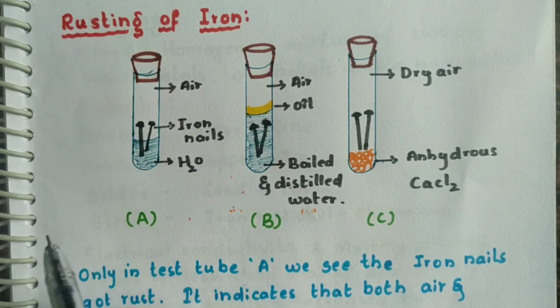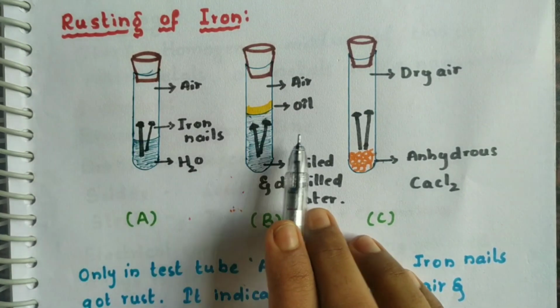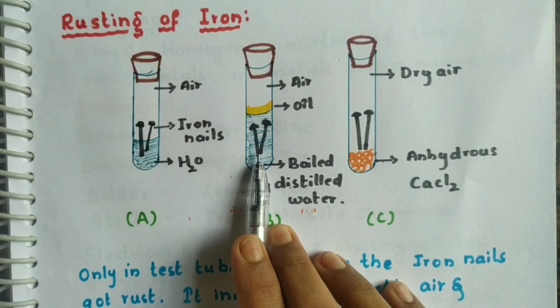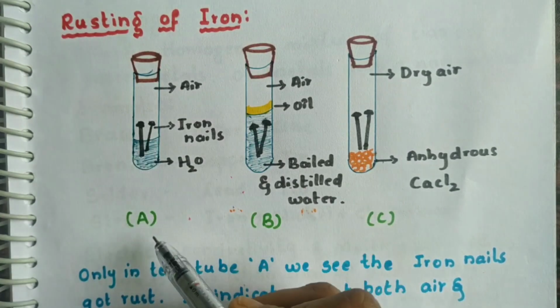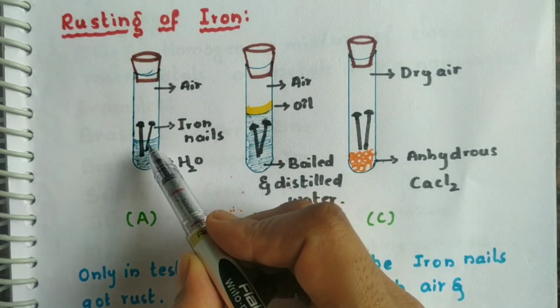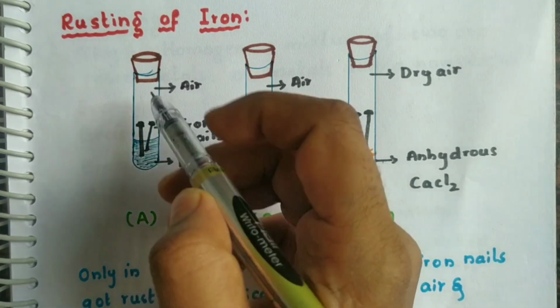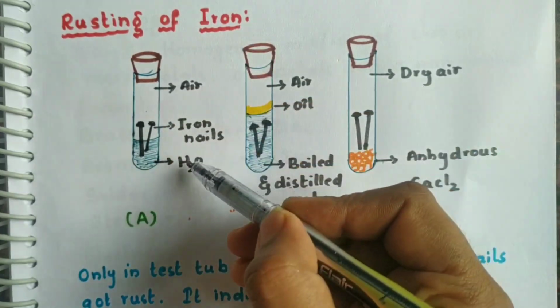So let us see what conditions are required for rusting of iron. I have taken three test tubes here. In two of them I have added a little water, and I have taken iron nails. In the first test tube A, we have added water and immersed two iron nails in it, and there is air here. So we have both air and water.